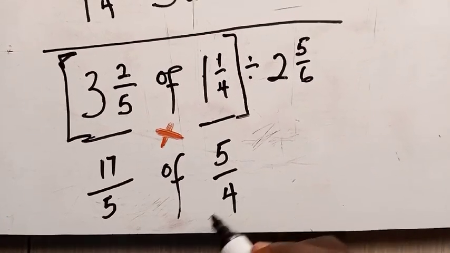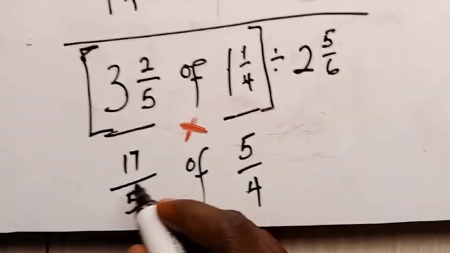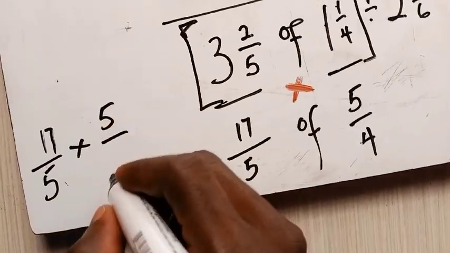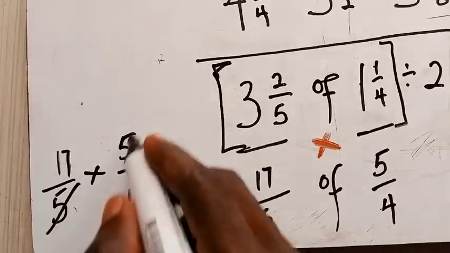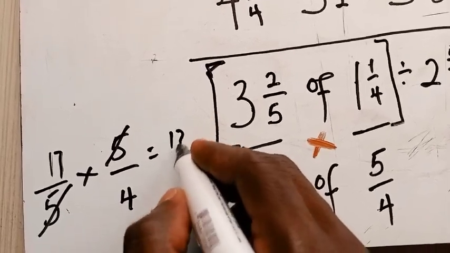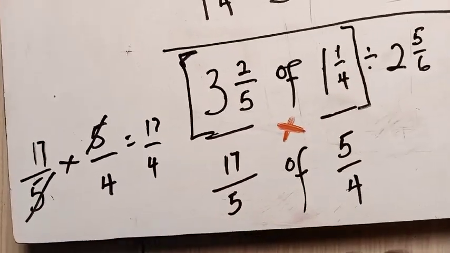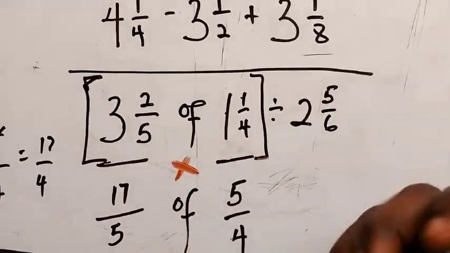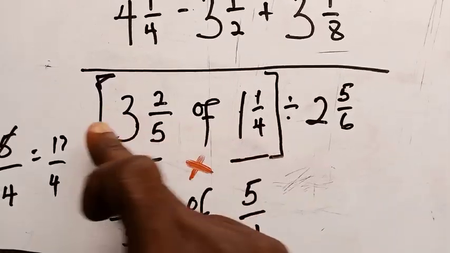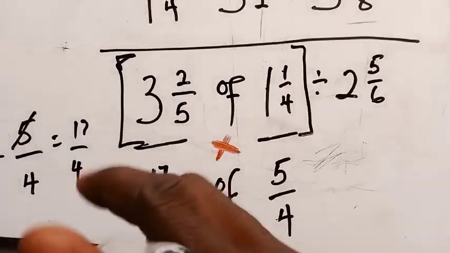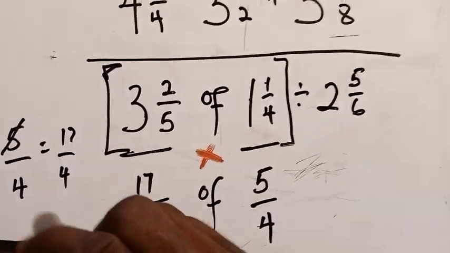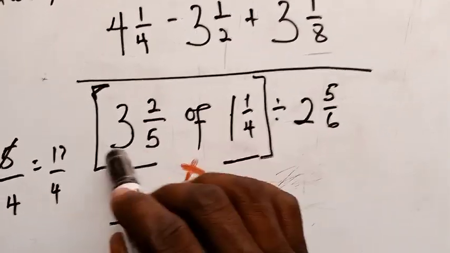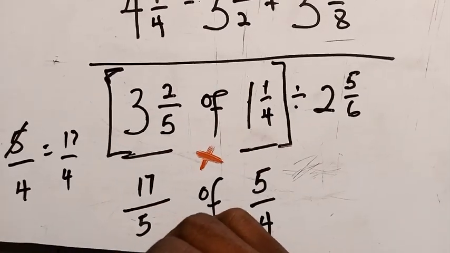You multiply the top to top and then down to down. But here, this one tends to be 17 on 5 multiplied by 5 on 4, right? So this 5 cancels this 5, and then we have 17 on 4. Is that okay? So once you have 17 on 4, I can easily wipe everything here and replace it with 17 on 4. Or maybe you can rewrite the whole expression and switch this part to 17 on 4.